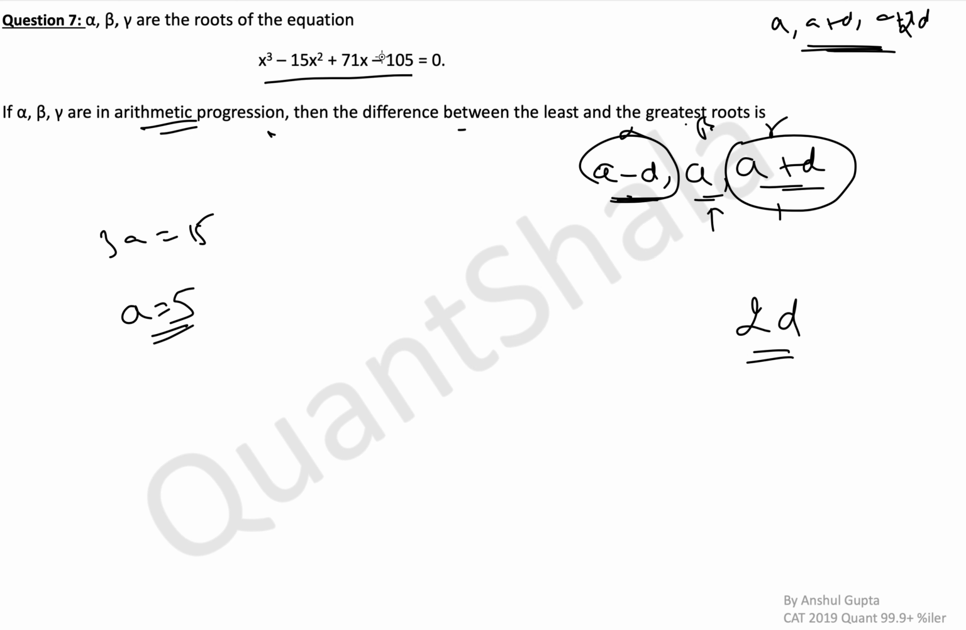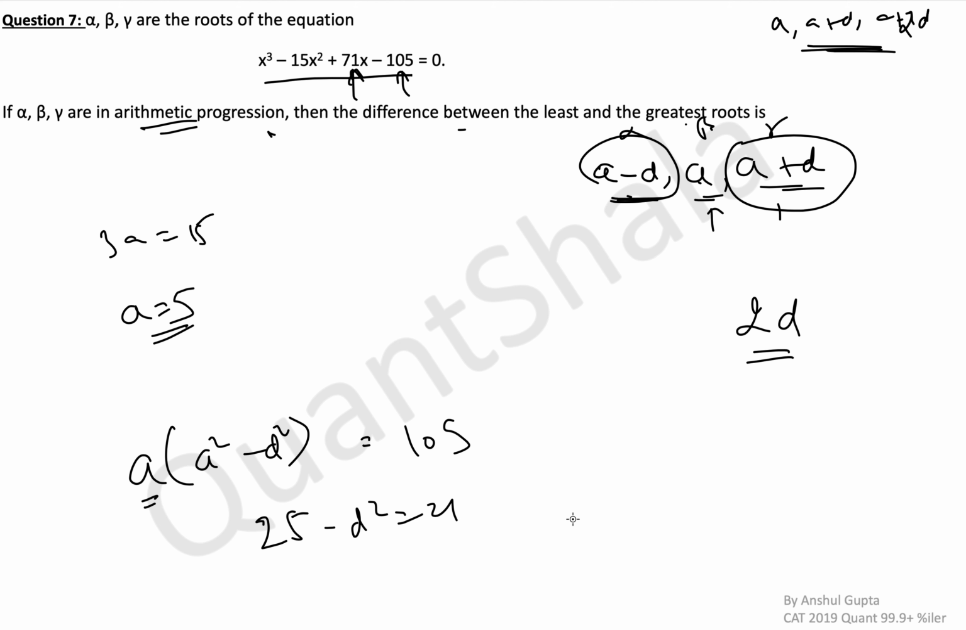Okay. So now there are 2 ways to do that. Either use this or use this. I'll use the product thing because that is faster to calculate. The other will have to be alpha beta plus beta gamma plus alpha gamma, which will be longer to calculate. So I'll just do alpha beta gamma. So alpha beta gamma will be a multiplied by a square minus d square here. Okay. And what is the actual value? 105. A is 5, I know that. So 25 minus d square becomes 21. This implies d is equal to plus minus 2.